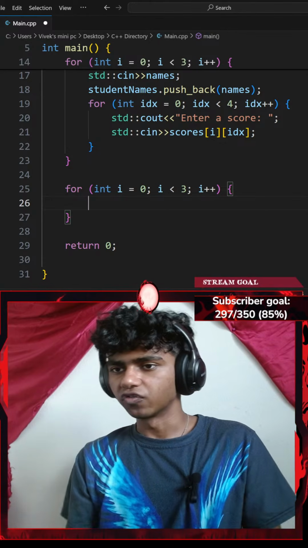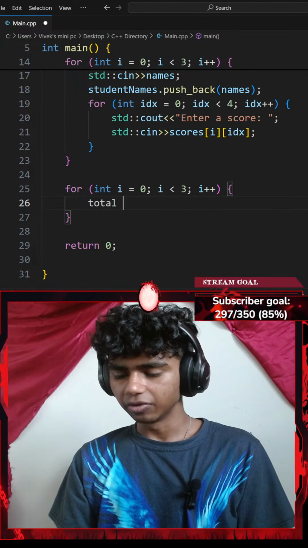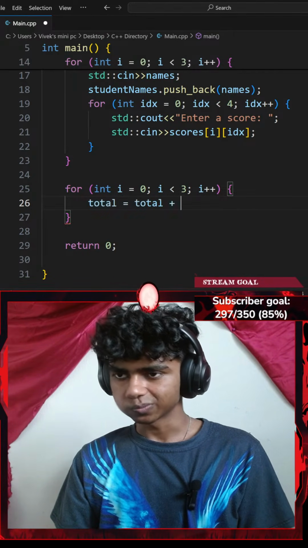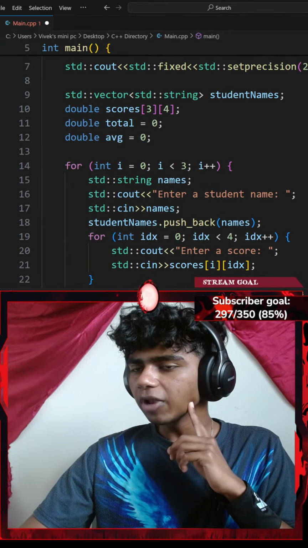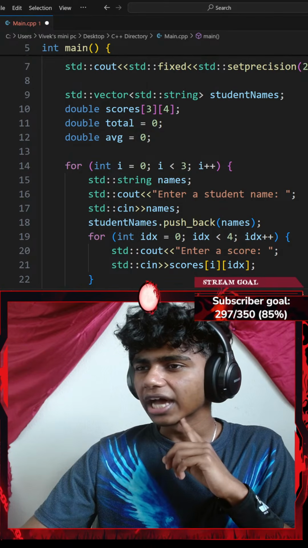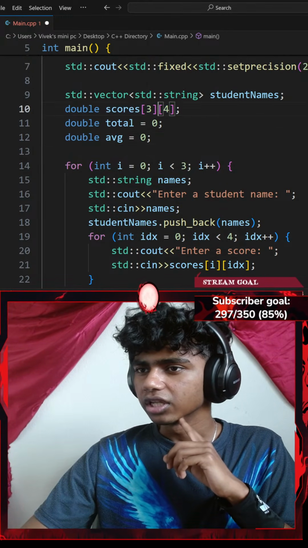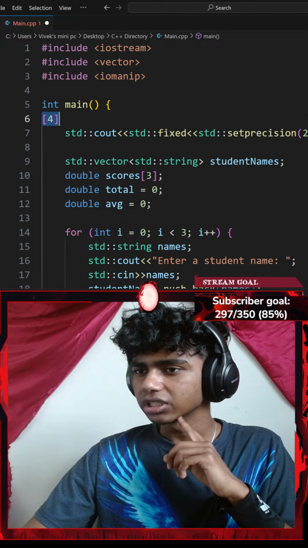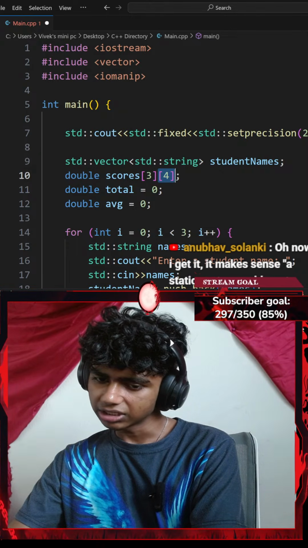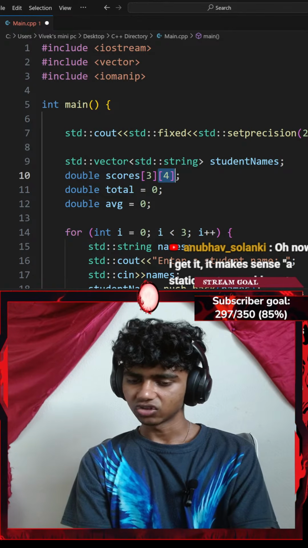For every integer, firstly I want to find the total. So let's go with something like my total variable equals total plus my scores. Okay, I need to get the scores of my double. That's my score, that's my student name. Oh, now I get it. Makes sense. A static vector would waste memory and still make a possibility of accident increasing its size.